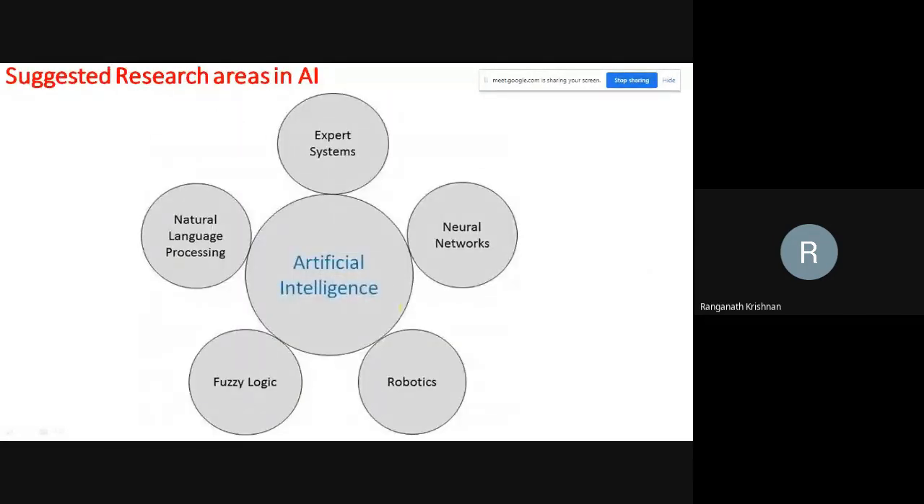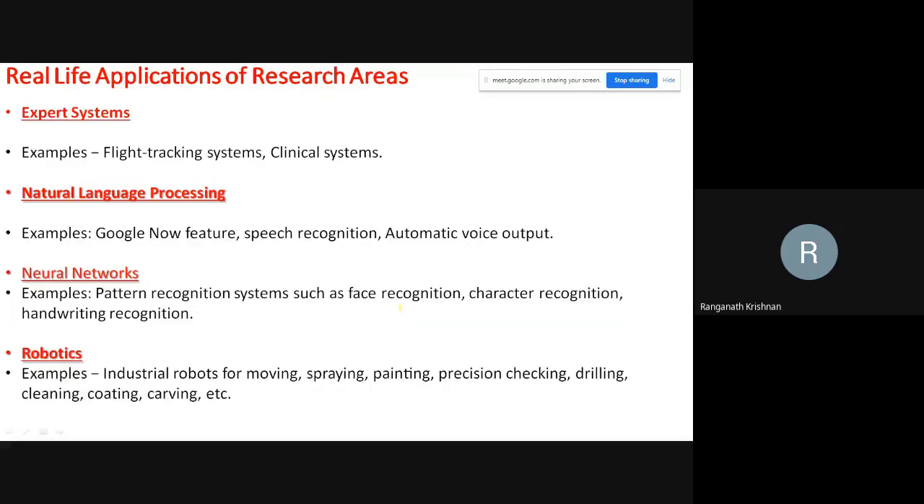Suggested areas of research you might want to note down. We have already said this. A few of them here, it's an ocean. Few of them would be expert systems, neural networks, robotics, fuzzy logic, and natural language processing. Some of the expert systems: we have flight tracking systems, clinical systems. Natural language processing: Google, you go talk to Google, Alexa, speech recognition, automatic voice input. Neural networks: face recognition, character recognition. Robotics: industrial robots, industry 4.0, 5.0. The doctor was speaking about it this morning. It's all about spraying, painting, everything is done.